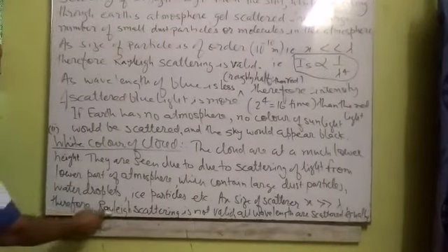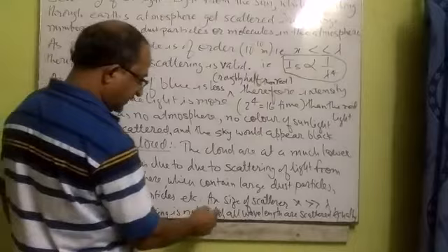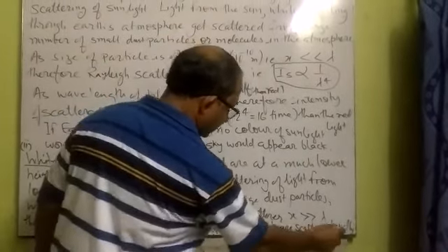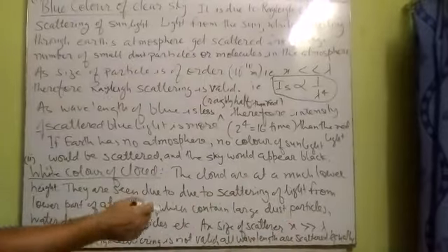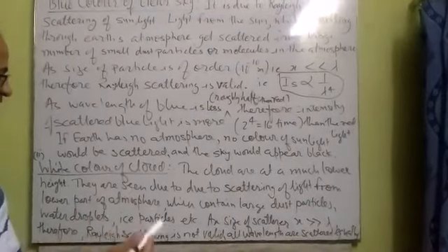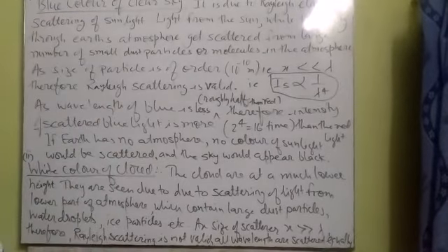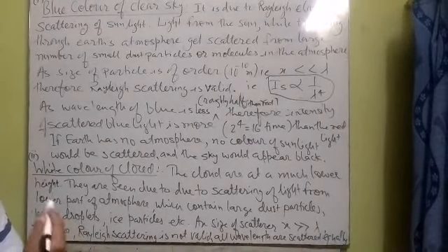That is why Rayleigh scattering is not valid, and all wavelengths of light are scattered equally. Therefore, all the colors of light mix together and form white light, and white light enters our eye. That is why the cloud appears white in color.